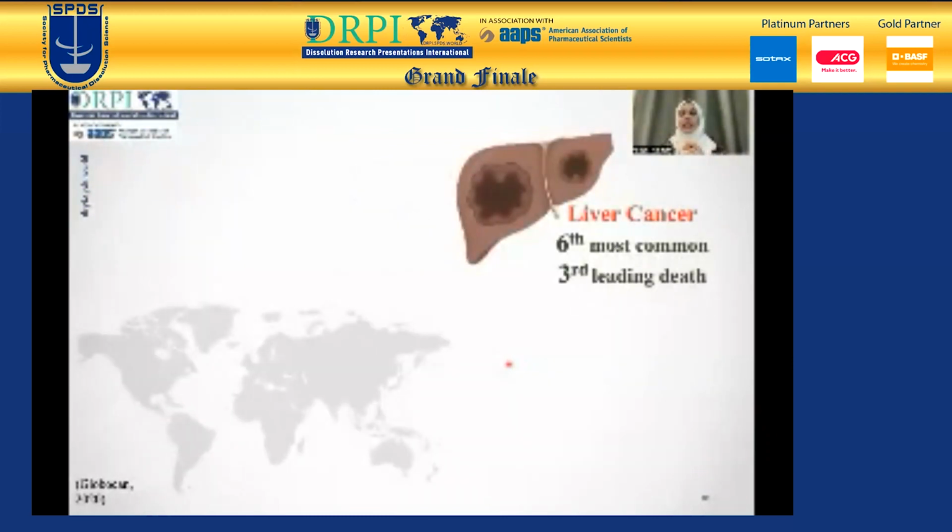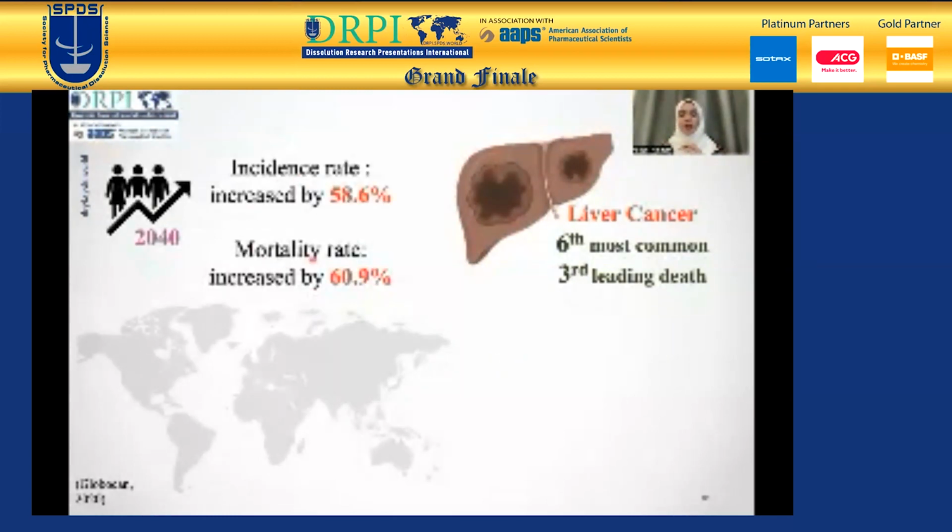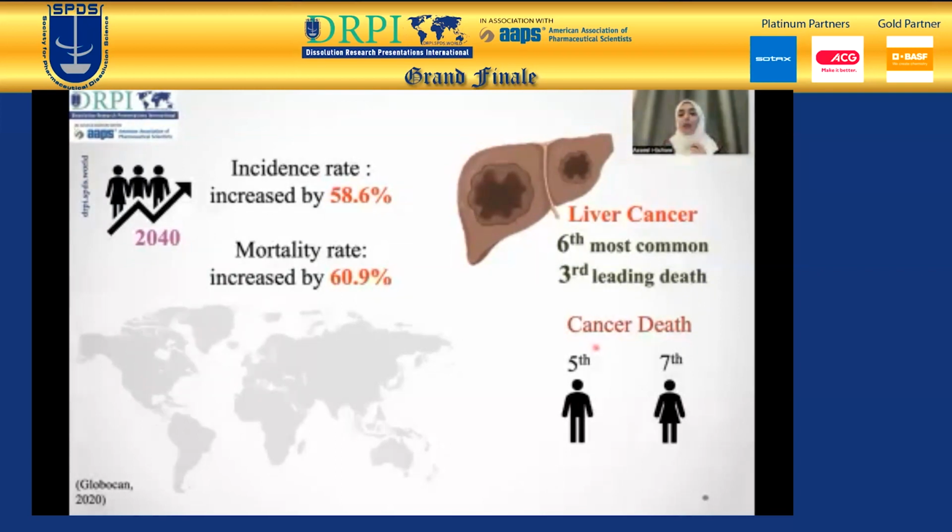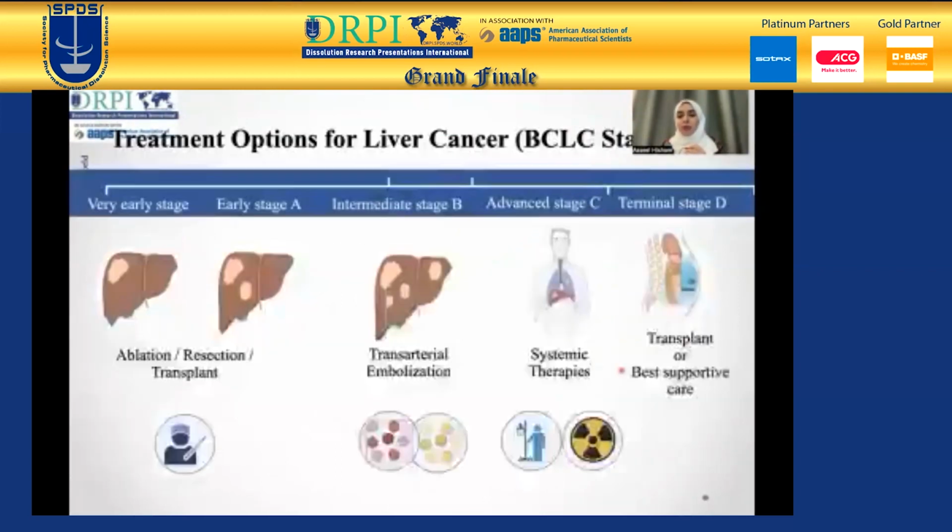Starting off, liver cancer is the sixth most common cancer and the third leading cause of cancer death worldwide. It's predicted that the incidence rate and the mortality rate will increase by more than 55% by 2040. Death by liver cancer is the fifth among males and seventh among females.